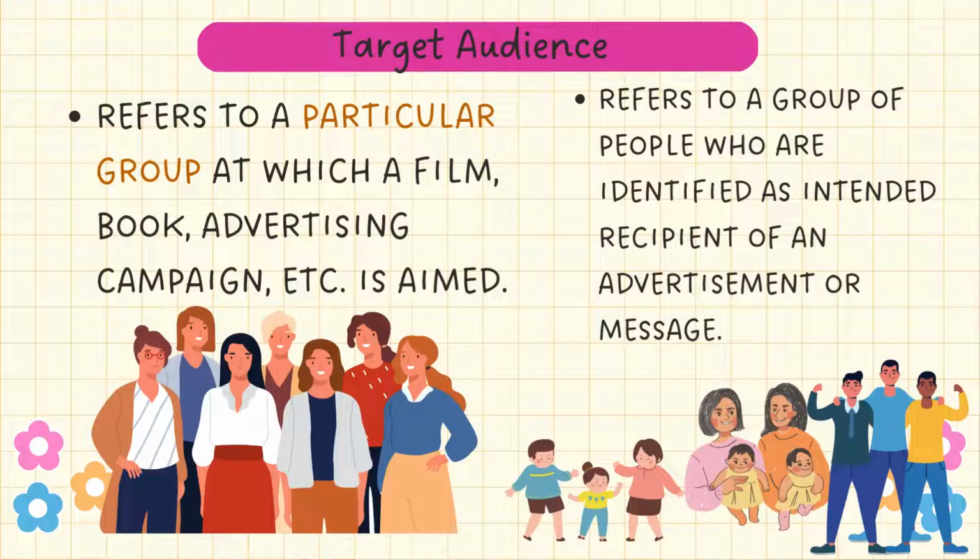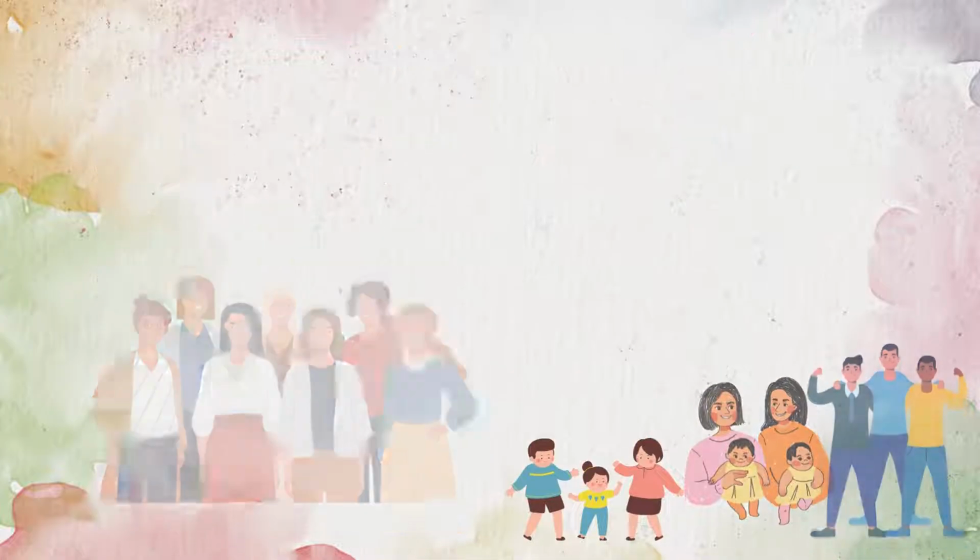So target audience refers to a particular group at which a film, book, advertising campaign is aimed, like particular groups like drivers. So the corporate commercial is intended for them due to the nature of their job. It also refers to a group of people who were identified as intended recipient of an advertisement or message. Example is the diaper or formula milk commercial, which targets the mother, young or old, rich or not so rich, and even average people as long as the mother is with the baby to use the product.